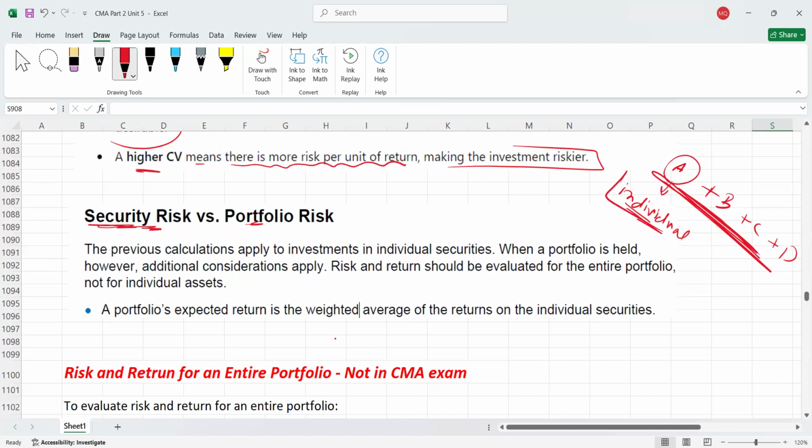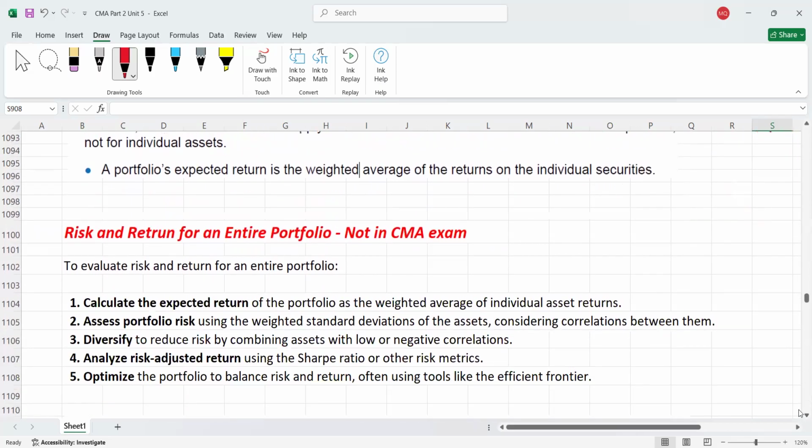But if you want to quantify the risk of the whole portfolio, then there are different calculations. We need separate things. Here I'm just explaining the process for that, but it has long calculations. That is not in our exam. I'm just telling you risk and return for the entire portfolio, because in our exam syllabus we only have how to measure the risk of individual security, not of the entire portfolio. Maybe at CFA level we do these kinds of things. Okay, so here we go.